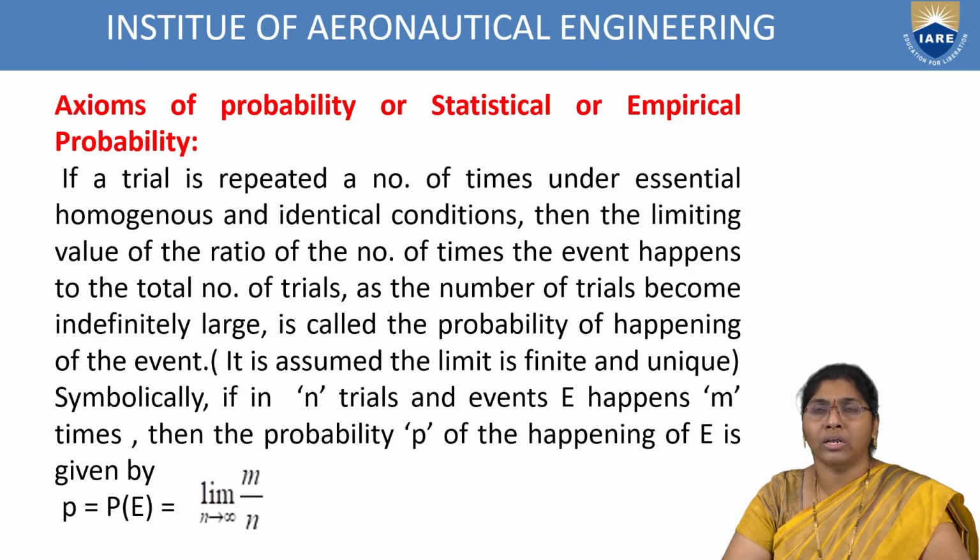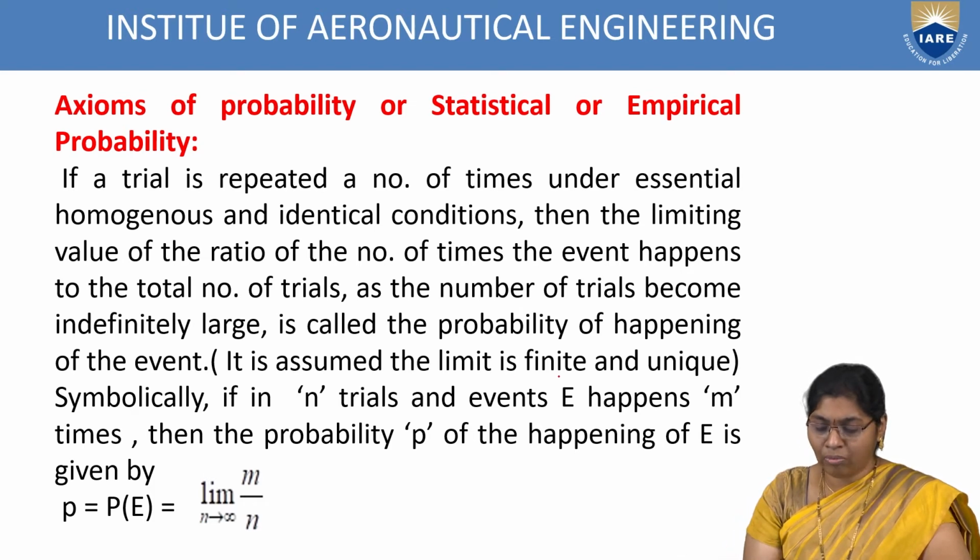Next, the statistical or empirical probability. If trials are repeated a number of times under essentially homogeneous and identical conditions, then the limiting value of the ratio of the number of times the event happens to the total number of trials, as the number of trials becomes indefinitely large, is called the probability of the event.